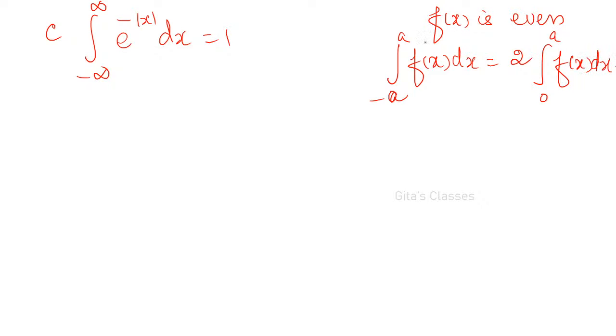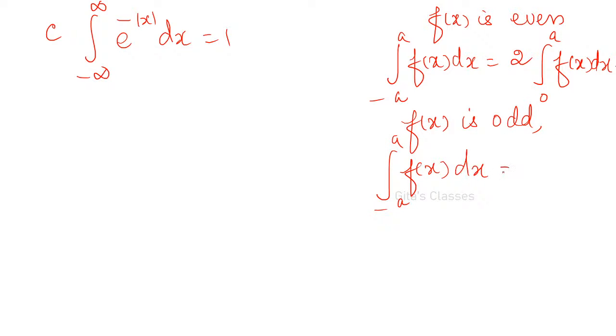This is the property of definite integrals. And if f of x is odd, then integral minus a to plus a of f of x dx is equal to 0.